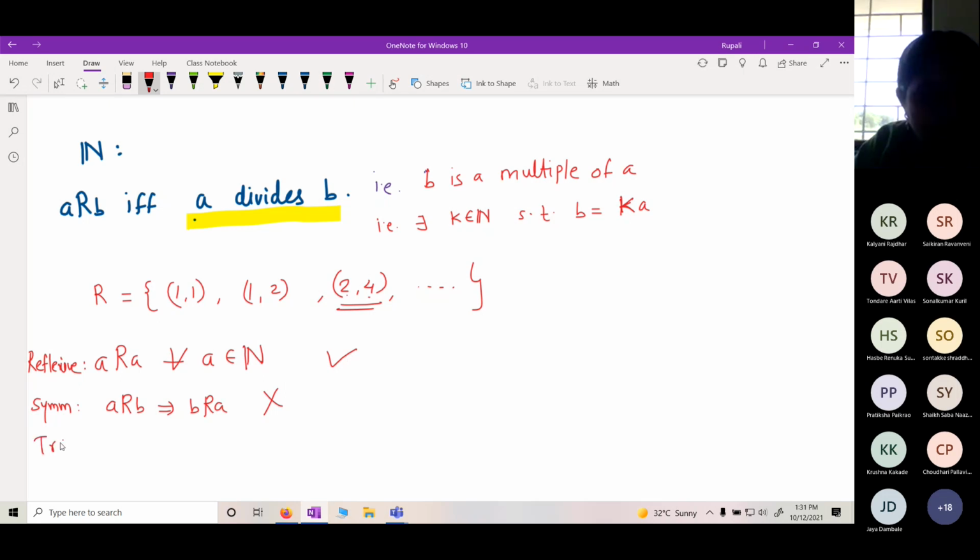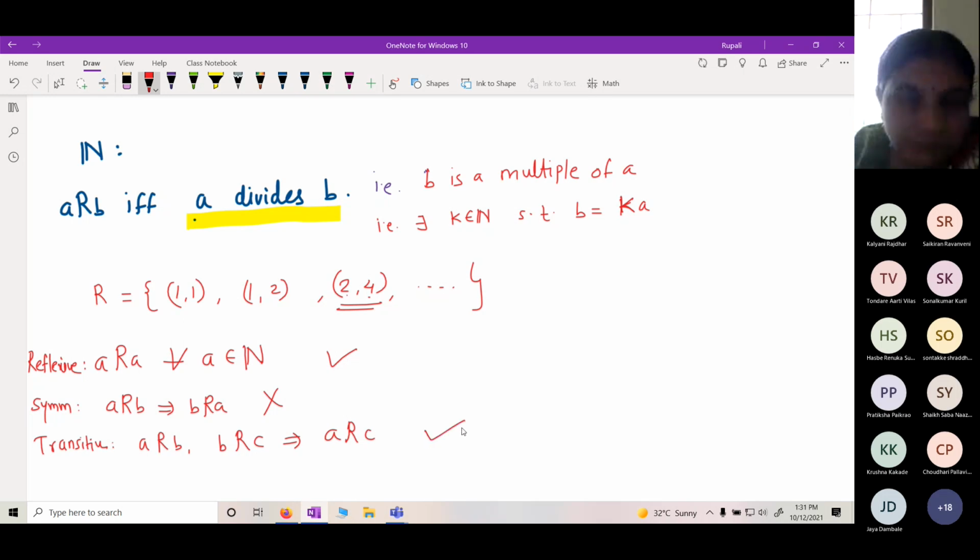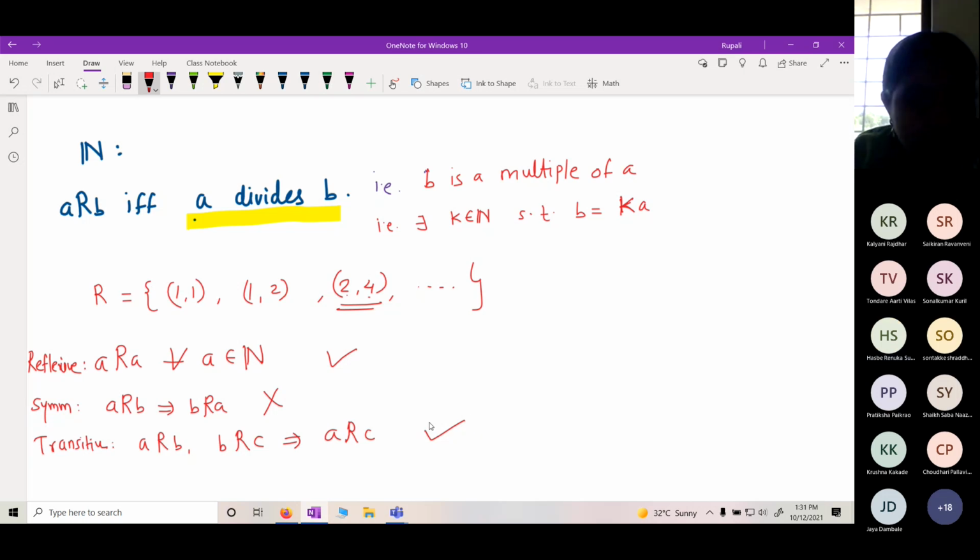What is transitive? A related to B. If A divides B, and B divides C, whether it implies A divides C. Yes, it is transitive also. So reflexive, transitive, and what about antisymmetric?